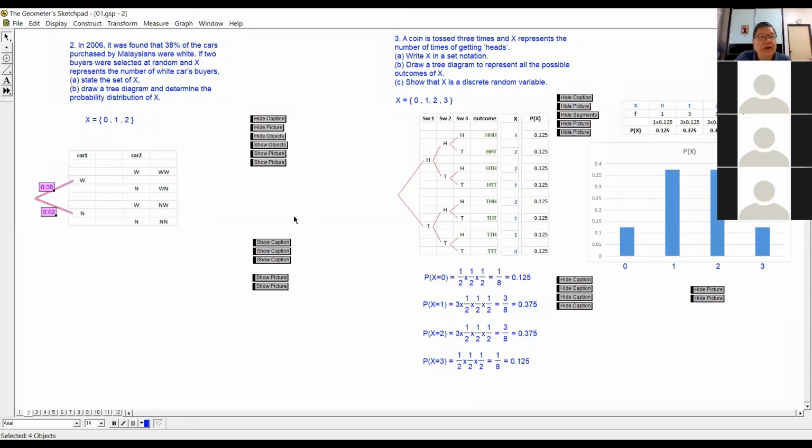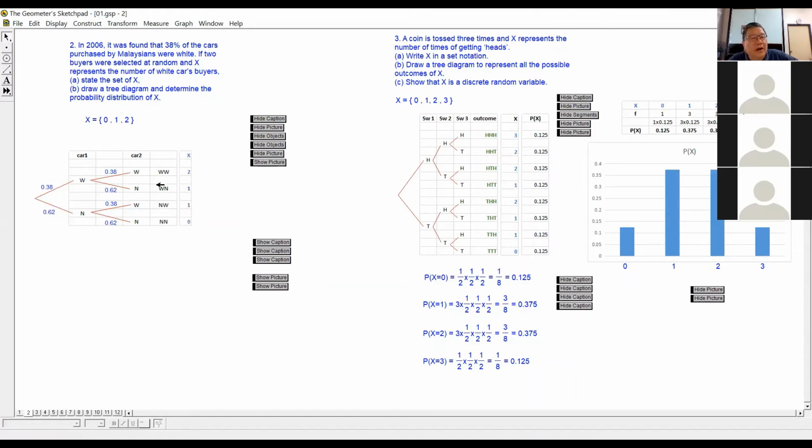Not white, you use 1 minus 0.38, which is 0.62. So if we continue the tree diagram, it will be 0.38 for white, 0.62 for not white.